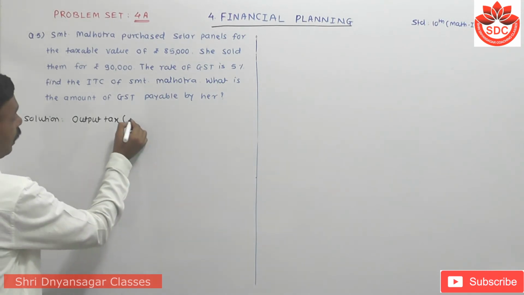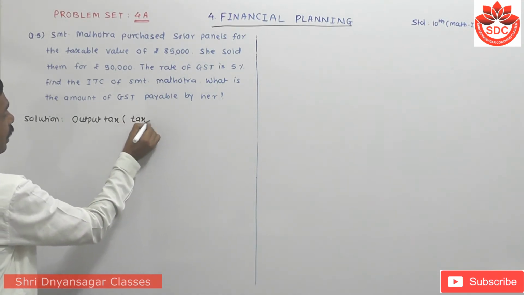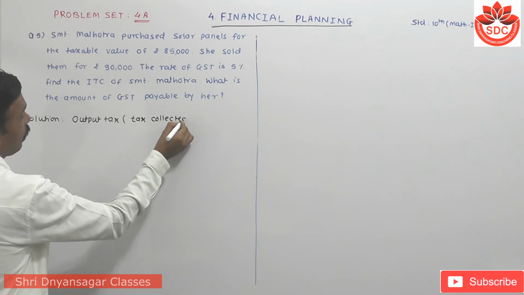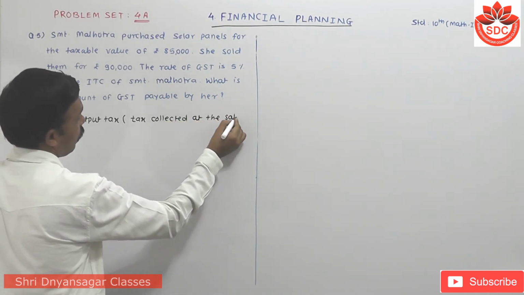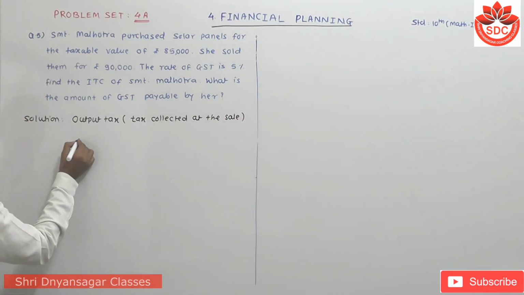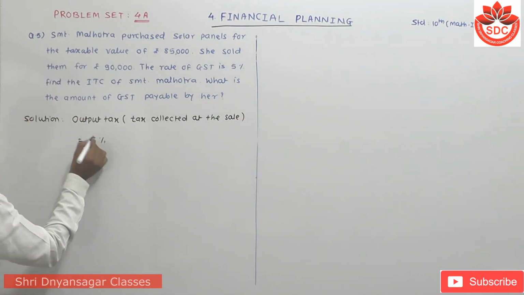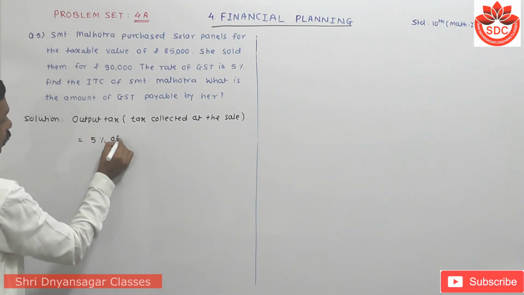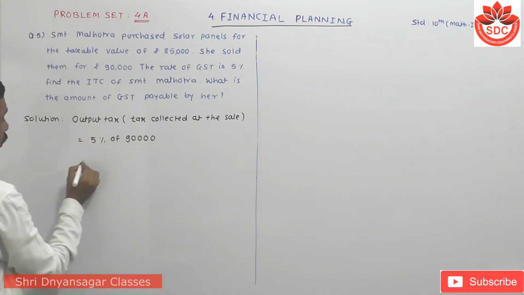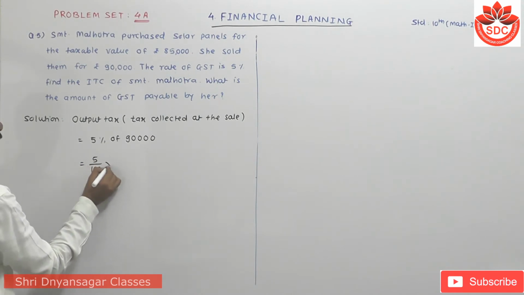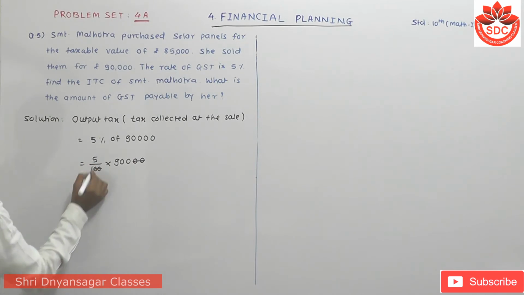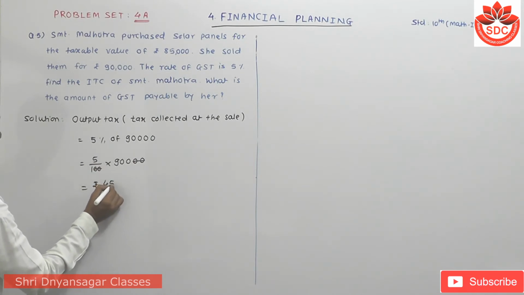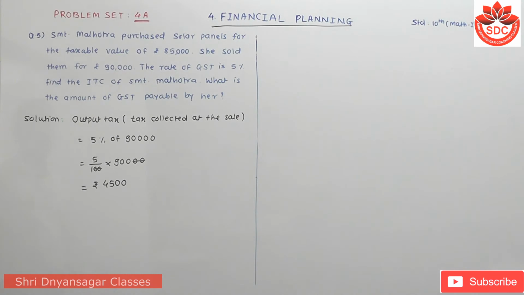Output tax means the tax collected at the time of sale, is equal to how much? 5% of 90,000, that means 5 upon 100 into 90,000. These two zeros get cancelled. 9 5s are 45 and this 0 as it is. That means output tax is rupees 4,500.